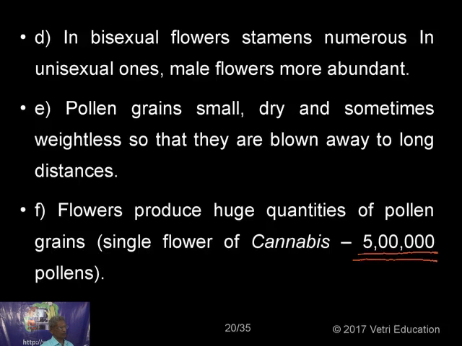When the whole plant is coming to the maturity stage, there will be what is called a pollen cloud. In some plants it happens. There will be a cloud of pollen grains moving from one area to another. This you see in Pinus and some of the gymnosperms also. To that extent, the pollen grains are produced in huge quantities when it has to be pollinated by the wind.